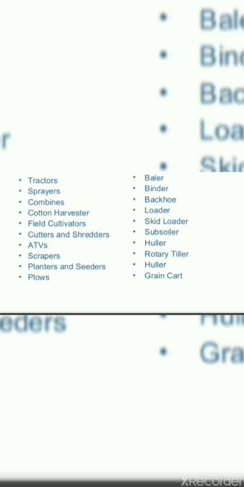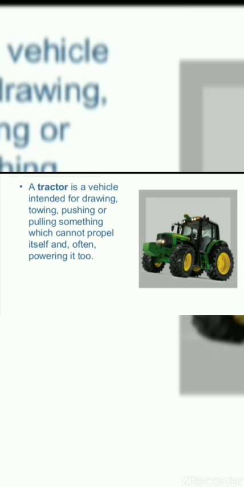These are the different kinds of machineries used in agriculture. Now let's have a look at the list. First one is the tractor, then sprayer, combine, cotton harvester, field cultivators, cutters, shredders, ATV, which stands for all-terrain vehicles, scrapers, planters, seeders, plows, and so on. We have a number of machineries, as we can see. Now we'll have a brief introduction about these machineries named so far.